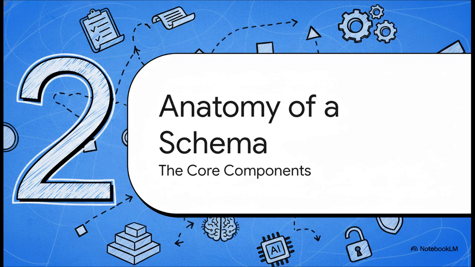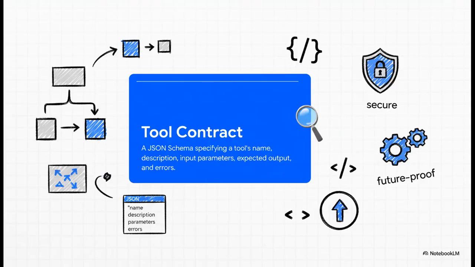So, how do we dodge all that chaos and stick to the reliable path? Well, the answer is all in the anatomy of a really well-structured tool contract. Let's break down the blueprint for building secure, predictable AI functions. At its core, a tool contract isn't just code. Think of it like a formal agreement. It lays out the tool's name, a description that the AI can actually understand, and, most importantly, the exact shape of the inputs it needs.